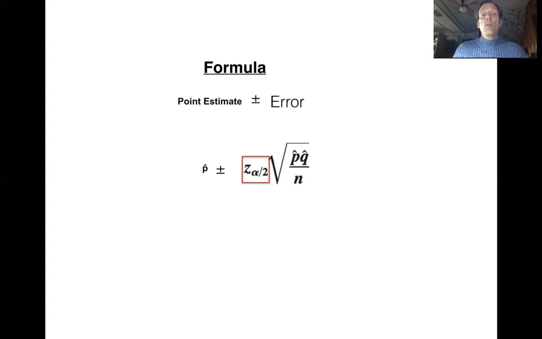And something really important to pay attention to in the formula is we're going back to the Z tables. One of the mistakes a lot of people make is they use the wrong tables at the wrong time. And if you just did section 7-2, you might be inclined to start using the T tables again. But we're going to be using the Z distribution for our work with proportions.